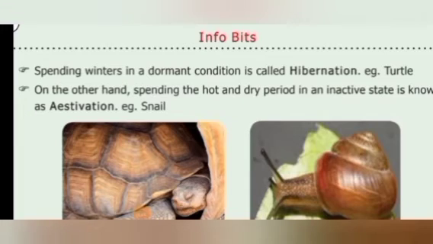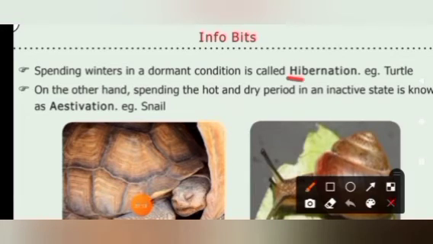In very cold regions like the Arctic and Antarctic, the climate is very cold during winter. The animals can't survive, isn't it? So, in order to protect themselves from the cold climate, some animals undergo a very long sleep. They sleep throughout the winter. That is called hibernation.